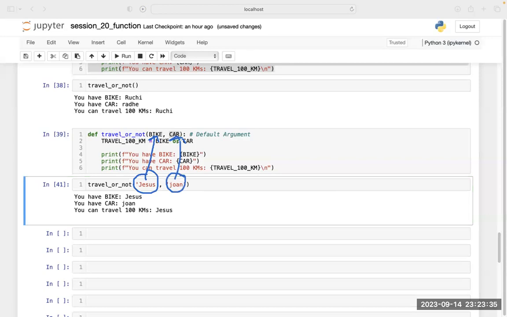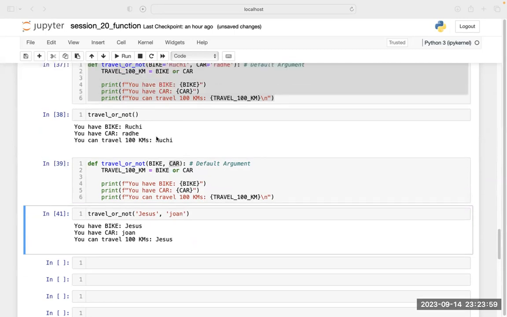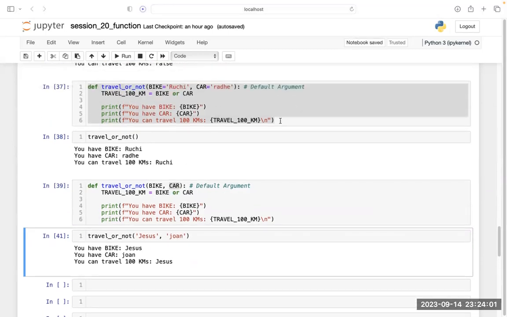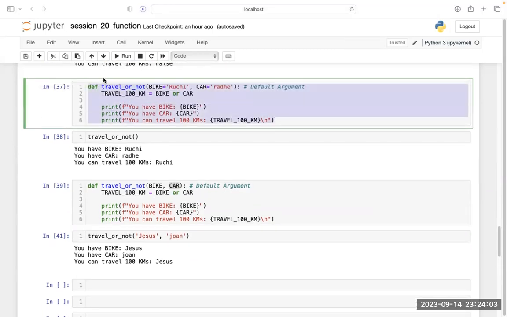So these arguments are taking the place of these two values. It is filling these two values, and accordingly I am getting the output, Jesus, John. Or whatever, if you put true, false, or anything. Now tell me, have you understood this thing or not? Yes. If you understood this thing, now let me explain this thing again.